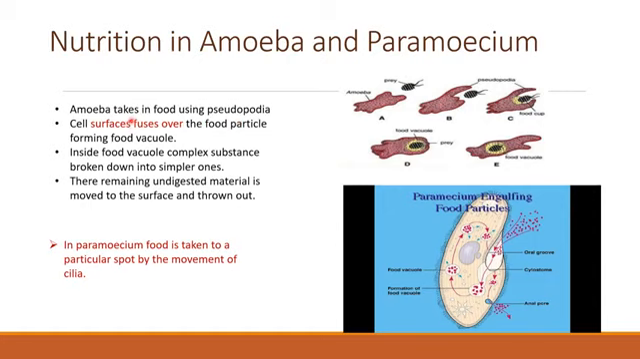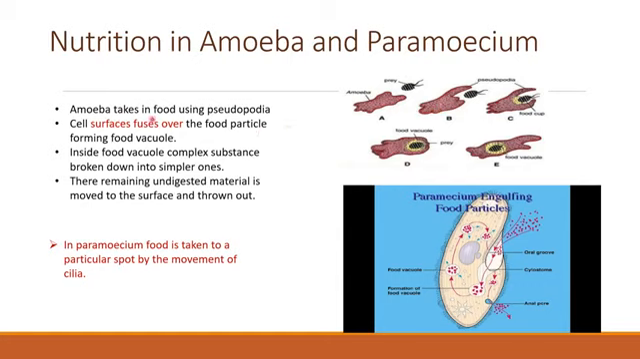Amoeba takes in food using pseudopodia. Here you can see pseudo means false, podia means feet. So they have false feet like structures, right? Why do we call them false feet? Because they don't have a proper shape. They change according to the situation or the surroundings.